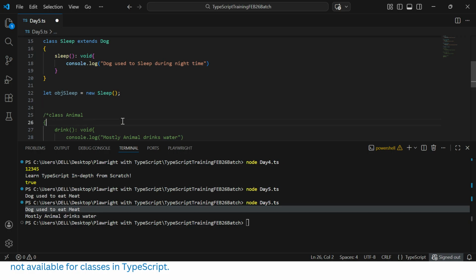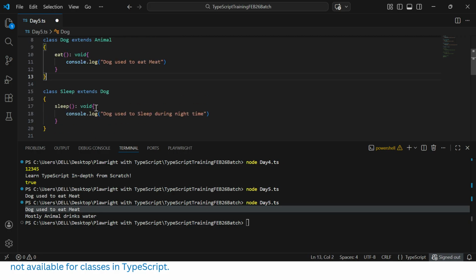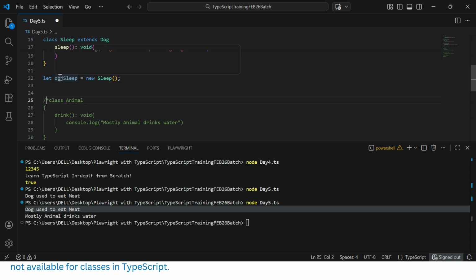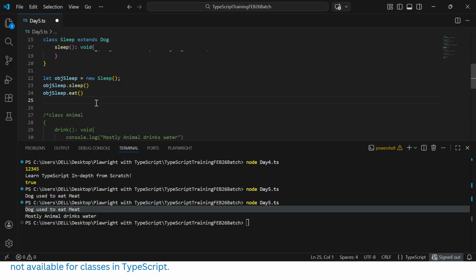Now I can call all the methods: the sleep method from the child class is fine, then the parent class method, it is fine, then the grandparent class method also, dot drink.